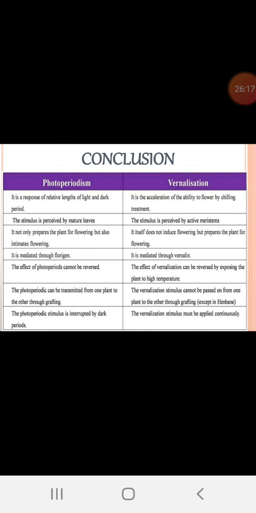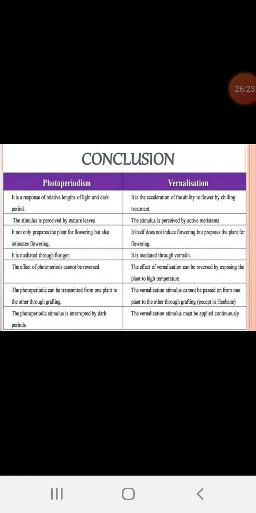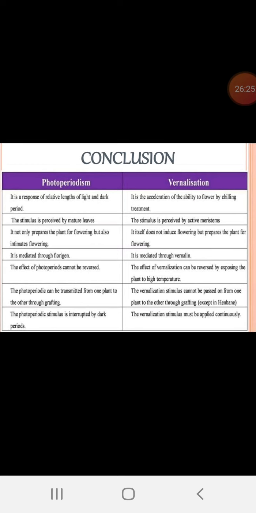Conclusion: photoperiodism and vernalization, we can compare them quickly. Photoperiodism is a response to the relative length of the light and dark periods. Vernalization is the acceleration of the ability to flower by chilling treatment. The stimulus is perceived by the mature leaves in photoperiodism, and by the active meristems in vernalization. It is comparative, not necessary.